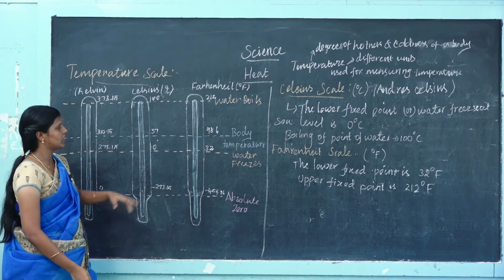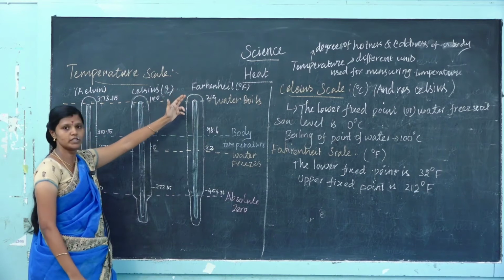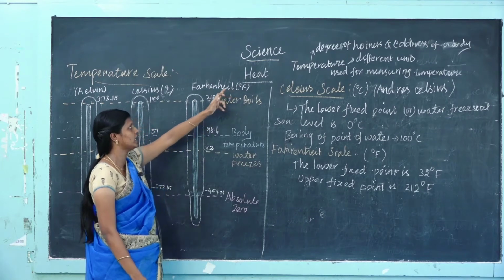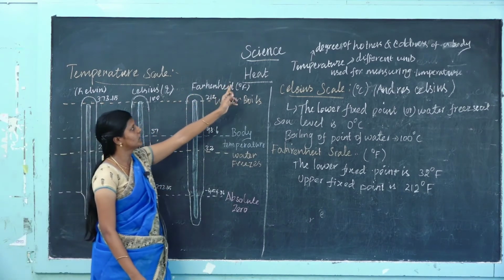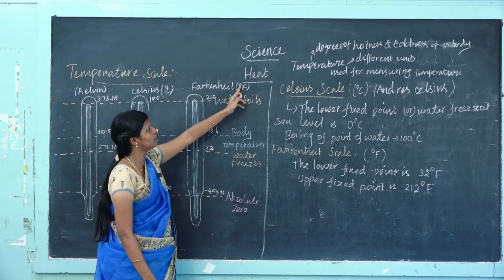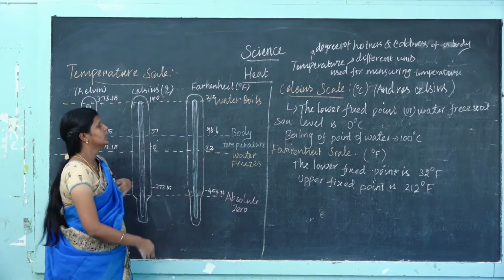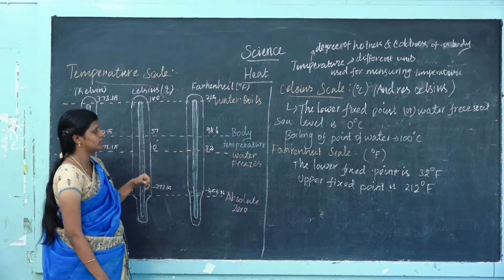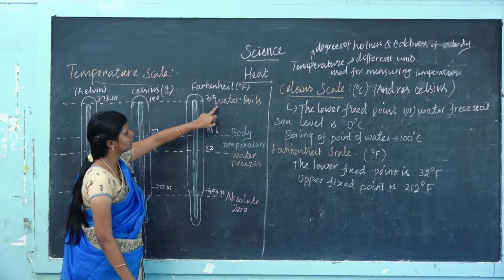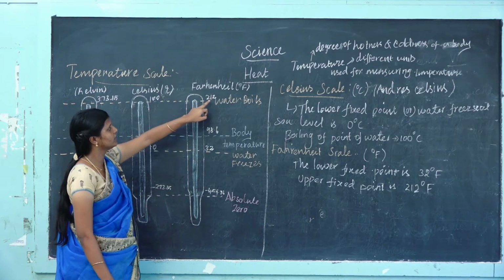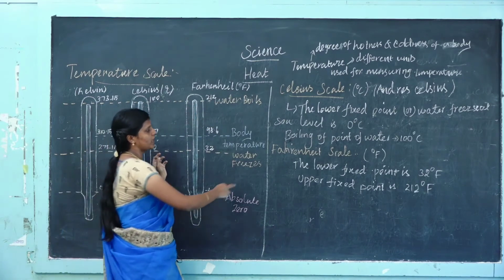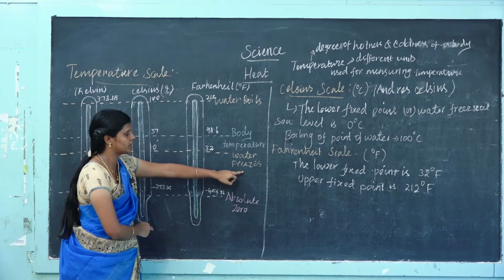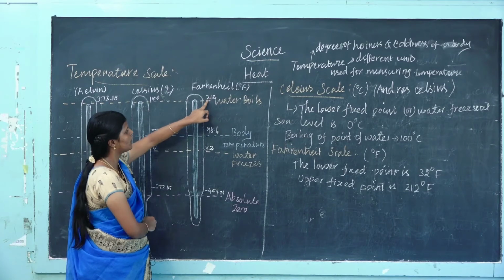The next scale is the Fahrenheit scale. According to this scale, the temperature of an object is measured by degree Fahrenheit. The freezing point of water is 32 degrees Fahrenheit, and the boiling point of water is 212 degrees Fahrenheit. According to the Fahrenheit scale, the lowest fixed point is 32 degrees, the water freezing point, and the upper fixed point is 212 degrees Fahrenheit.